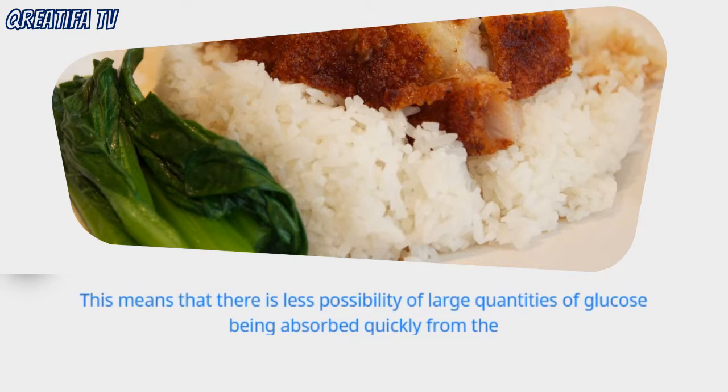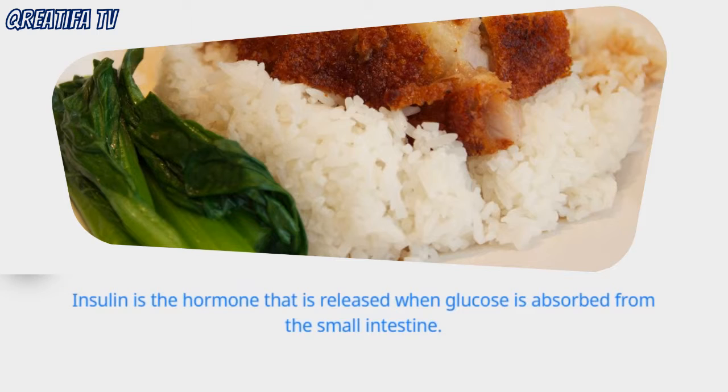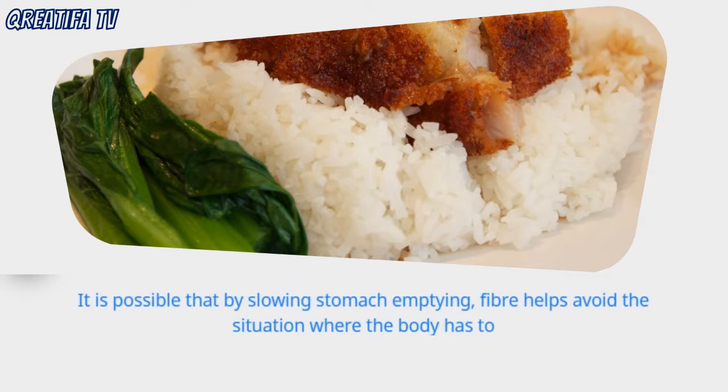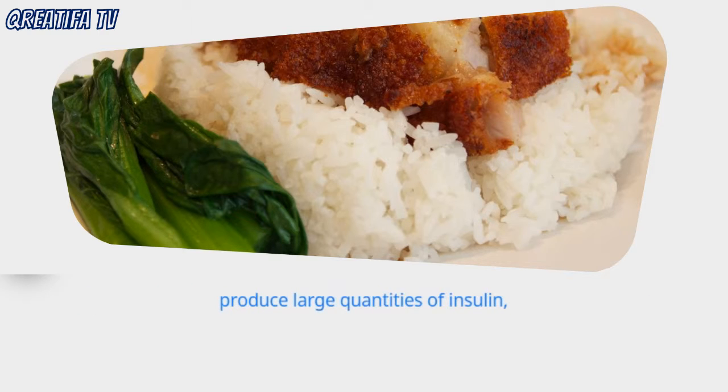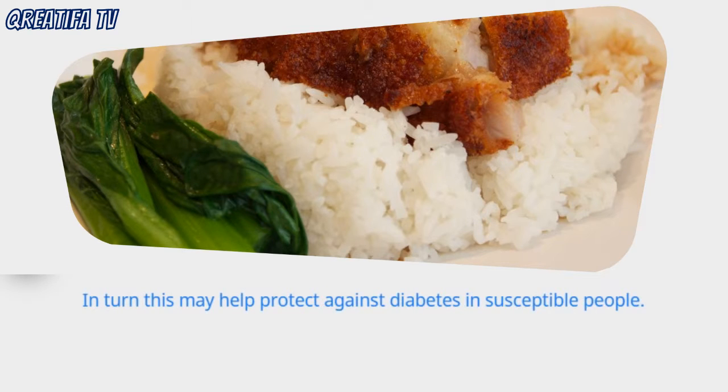This means that there is less possibility of large quantities of glucose being absorbed quickly from the small intestine into the blood, and therefore a lower chance of an insulin surge. Insulin is the hormone that is released when glucose is absorbed from the small intestine. It is possible that by slowing stomach emptying, fiber helps avoid the situation where the body has to produce large quantities of insulin as a result of repeated rapid release of glucose into the intestine. In turn, this may help protect against diabetes in susceptible people.